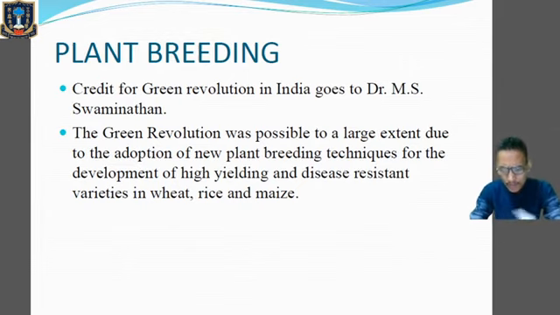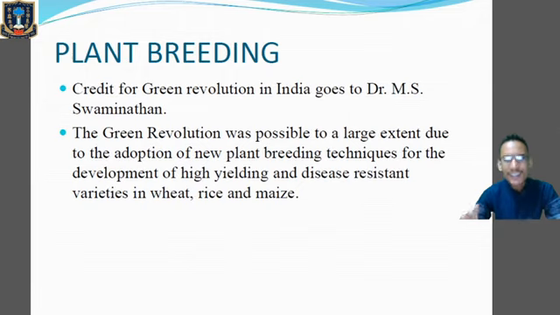Now, can you remember the name of the scientist? Norman E. Borlaug. It's on page number 513. Can you remember? Norman E. Borlaug, B-O-R-L-A-U-G, Borlaug. He has immensely contributed towards the revolution called Green Revolution regarding the production of food grains. Clear? So he was regarded as the father of Green Revolution. Remember, Norman E. Borlaug is regarded as the father of Green Revolution.